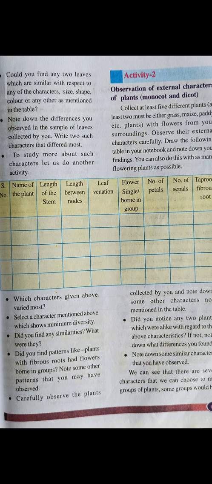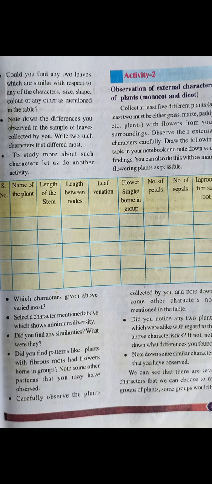Try to take herbs or shrubs only, children. Don't go for trees. Take a thread and measure the length of the stem, and then measure it with a scale. Then the length between the nodes. You know what nodes are, right? Let me show you if there's any.